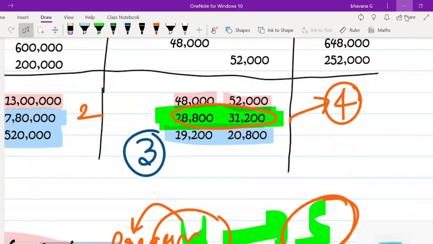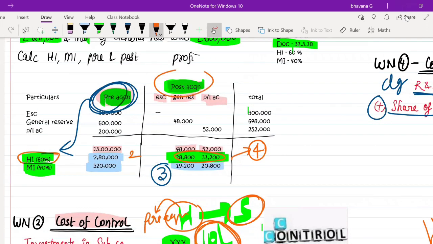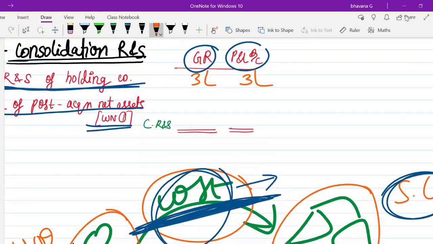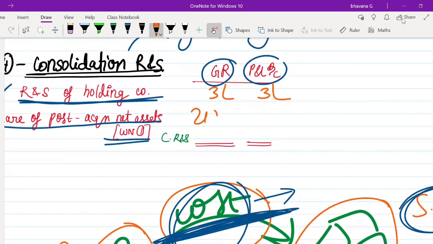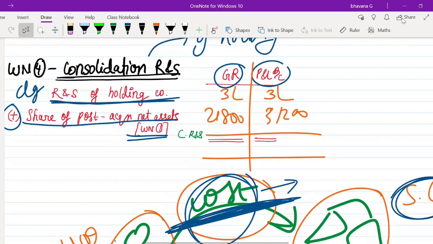So for share of post-acquisition net assets, you have to go to the post-acquisition column, and then see, with regard to holding interest, what the post-acquisition numbers are. So it is 28,800 and 31,200. So you have to come here, 28,800 and 31,200. If you add these both, you will get your consolidated general reserve and consolidated P&L account. Okay. So this is your 4th working note, known as consolidation of reserves and surplus of the holding company.